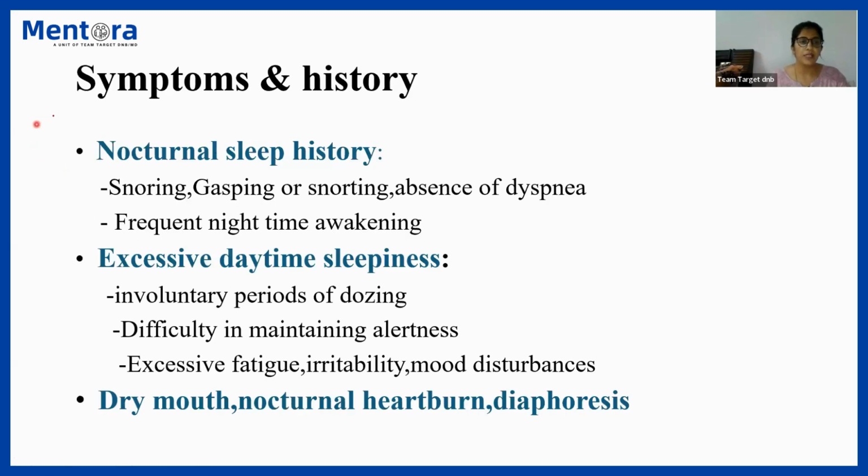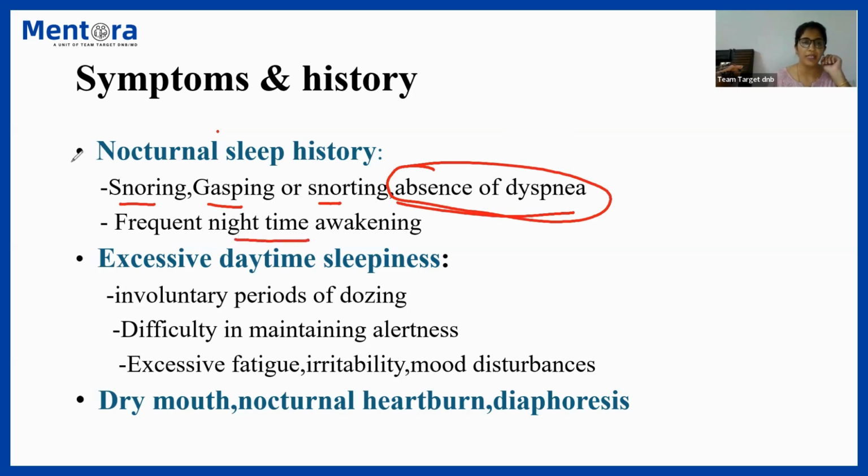What points shall you ask in history? A proper nocturnal sleep history has to be obtained. Is there a history of snoring, gasping or snorting? Snorting is just like sniffing, when we are taking shorter breaths, in the absence of dyspnea. Remember, there should be no dyspnea. If there is dyspnea, that could go into PND or some other disorders. And there are frequent nighttime awakenings. Nocturnal sleep history is important, and is generally obtained from the room partner.